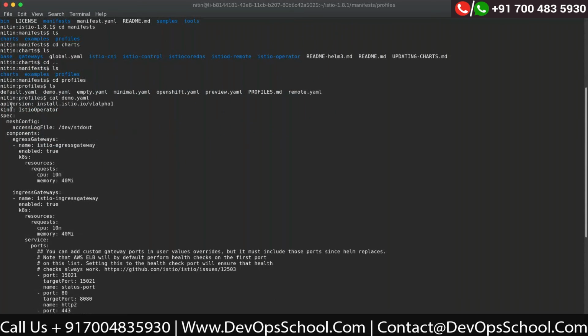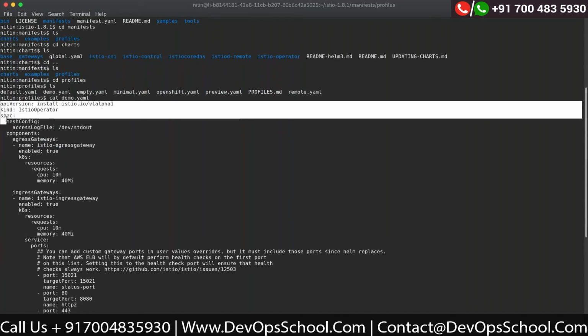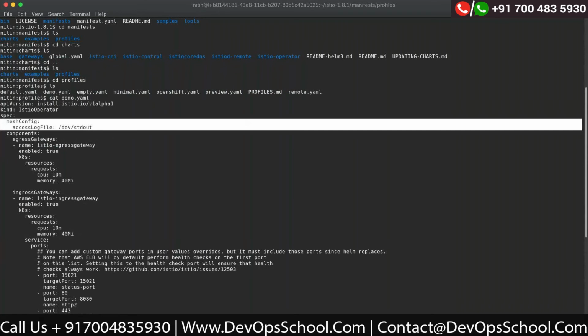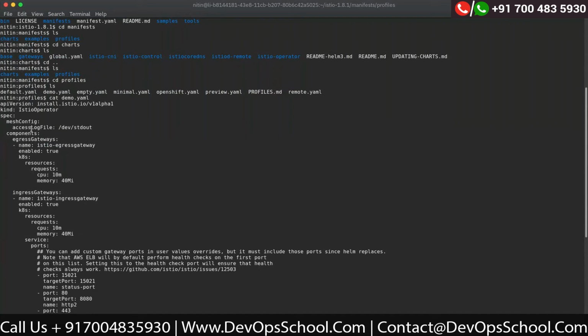Anyway, so this is the Istio operator. This is what gets created. Whether you are using Helm chart or Istioctl, you will get an Istio operator installed. Mesh config is the mesh level configs. From here you take care of configurations like access log files. This is for access logs, as in every request in Istio proxy will get logged if you have set this value to stdout. If you remove it, then the inbound outbound traffic will not be logged in the Istio proxy. So we will be using this demo file only so that the access log is enabled.